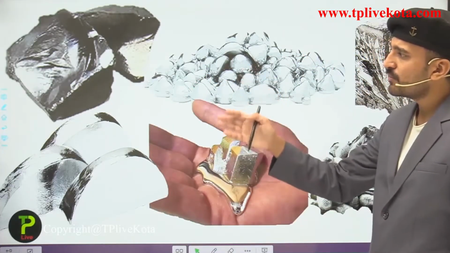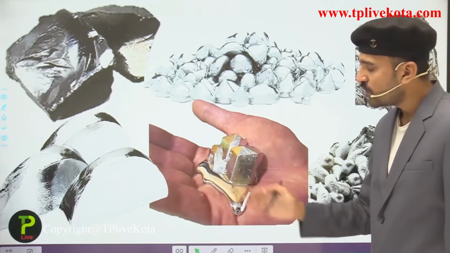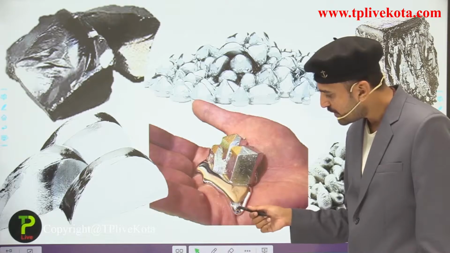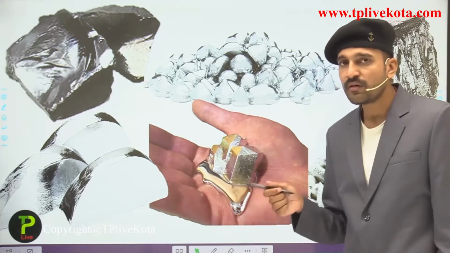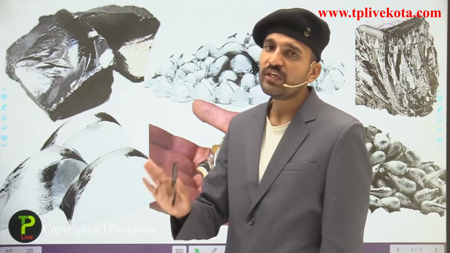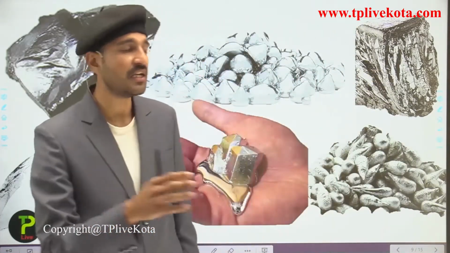Now see here, some metals are given over here. These are examples of metals like cesium, lithium, selenium, and also gallium. You can see here the gallium, which when put on the hand simply melts due to the heat from our body. You can see the metallic luster of these metals. All the metals present here are shiny in nature.